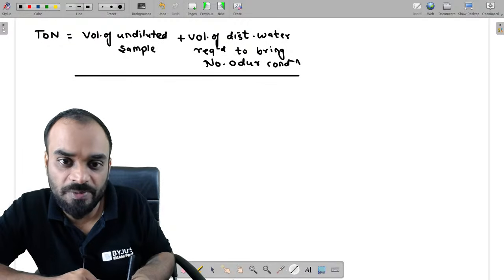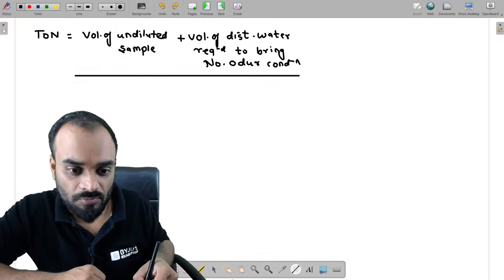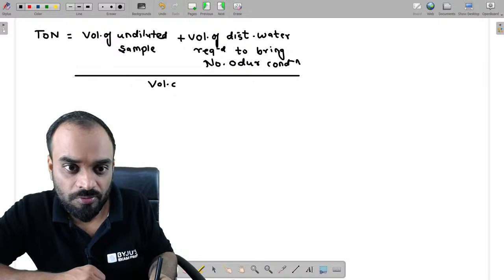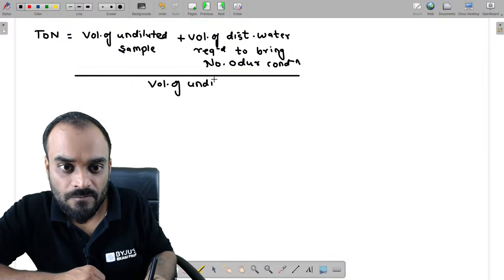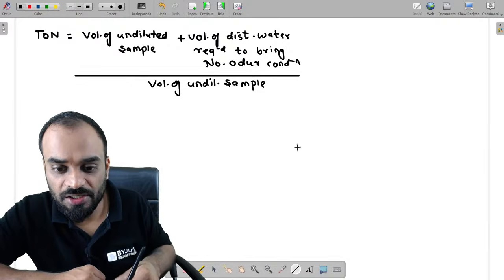Initial volume, that is basically volume of undiluted sample. So if you take the ratio, you will get the threshold odor number.